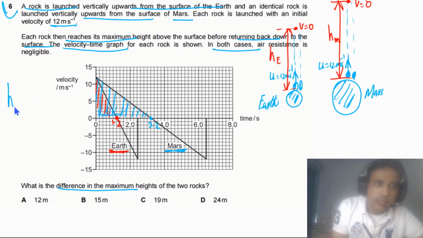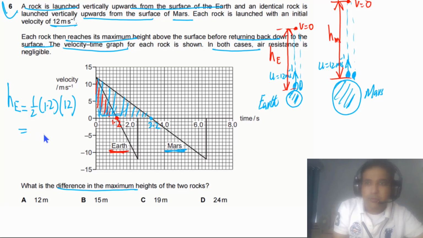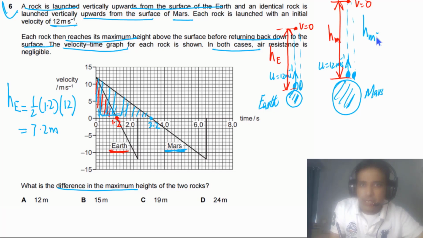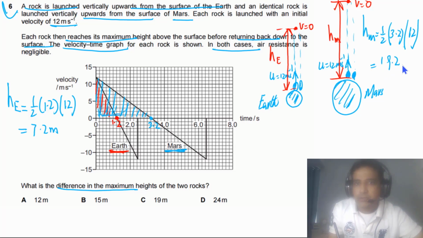First of all we can calculate HE, the height above the surface of our planet. This will be equal to 1 by 2, times 1.2 as the base, and the height is 12. If we solve this one we will get 7.2 meters. Now we can also calculate for Mars. This is HM, which will be equal to 1 by 2, times the time we have, that is 3.2 seconds, and the initial velocity, that is 12. If we solve this one we will get 19.2 meters.